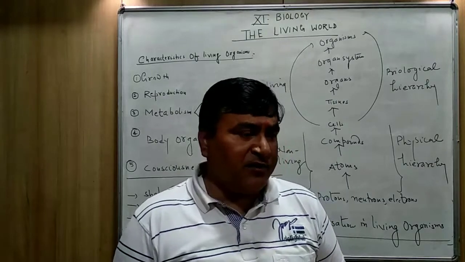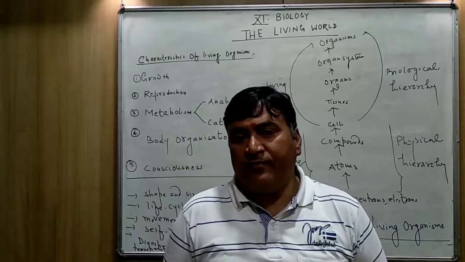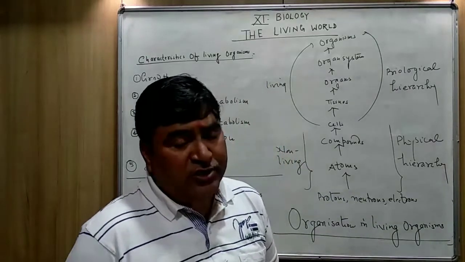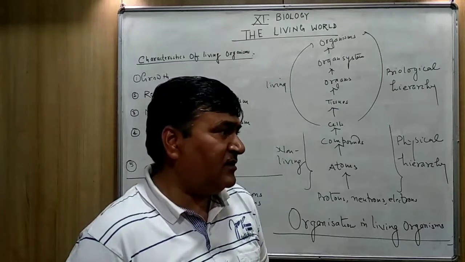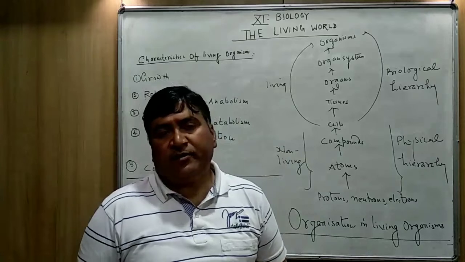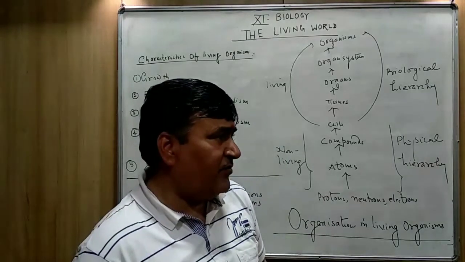Budding: hydra, yeast, they reproduce by which method? Budding. Ulothrix, Spirogyra, these two are the filamentous algae and they reproduce by fragmentation.